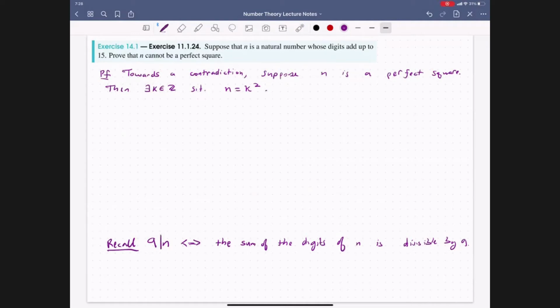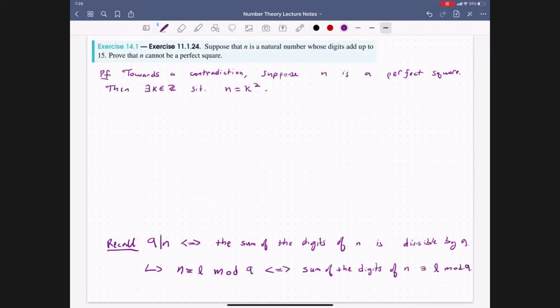But we actually showed in that proof something even stronger. We showed that n is congruent to L, let's use L, mod 9 if and only if the sum of the digits of n is congruent to L mod 9.